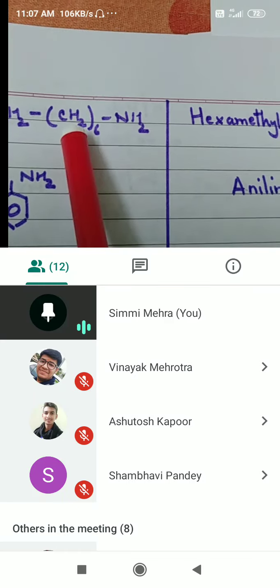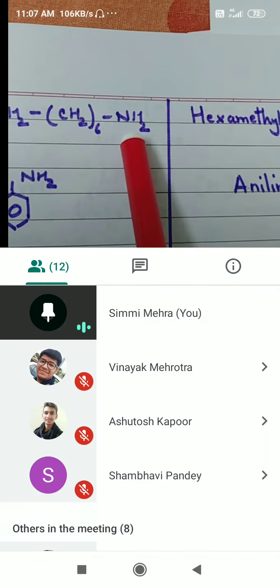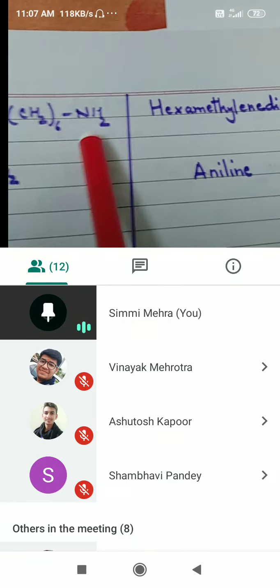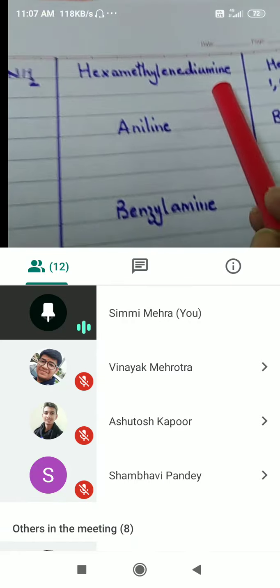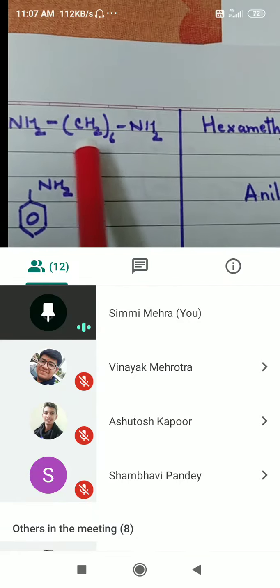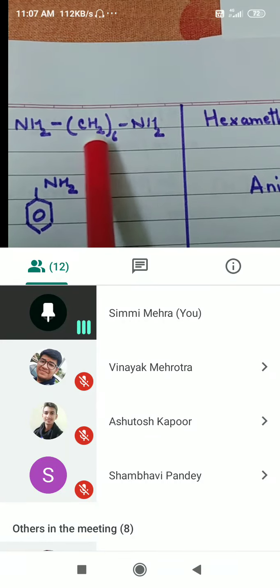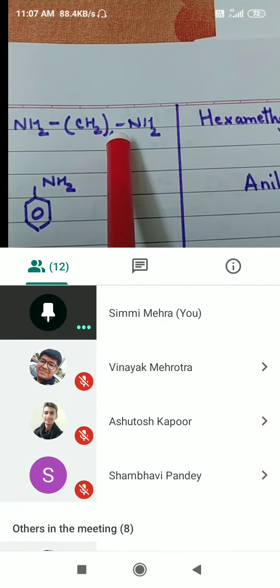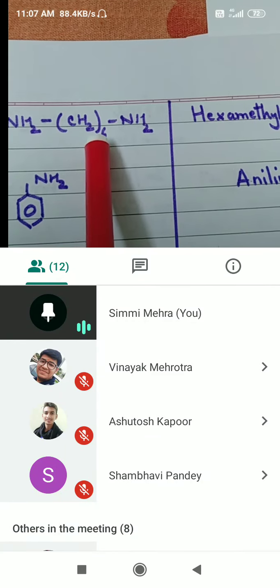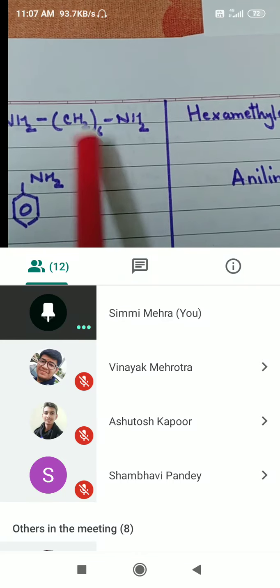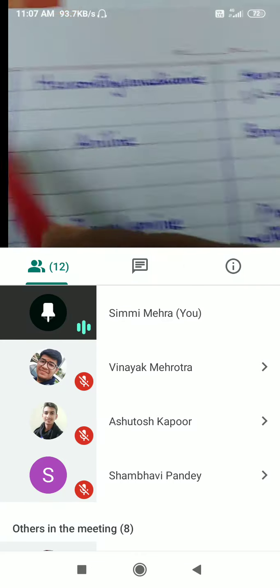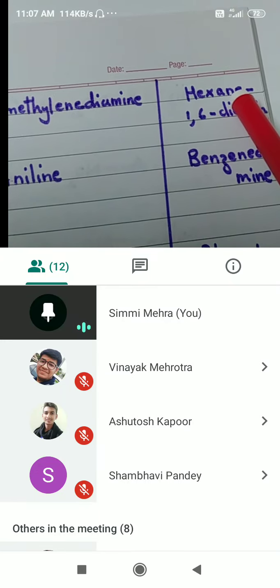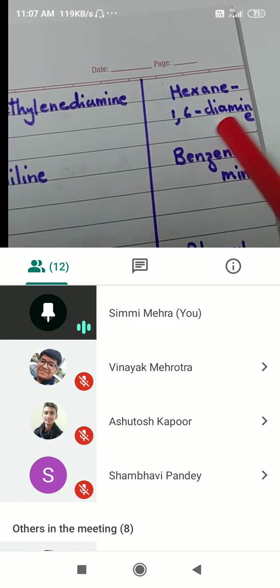This is hexamethylene, this is diamine. The 6 carbon atoms will be your longest chain, so 6 carbon atoms is hexane, and 1,6-diamine.